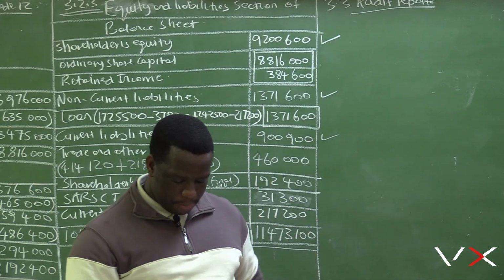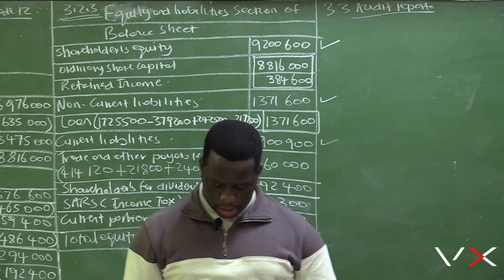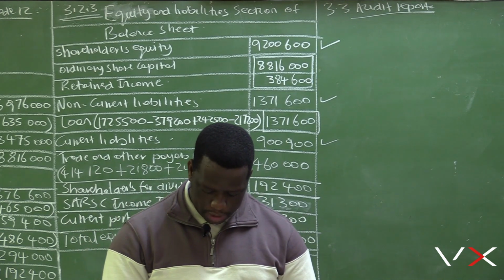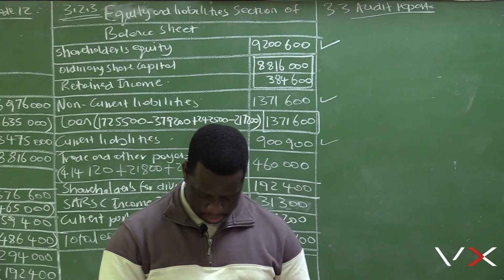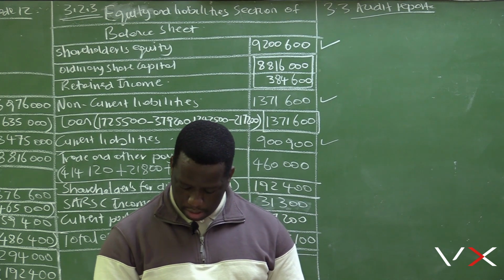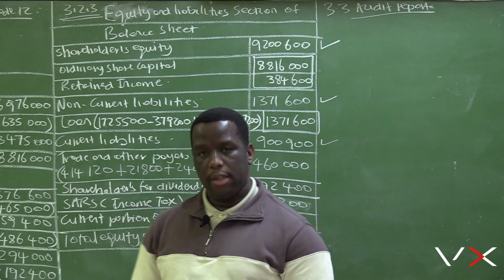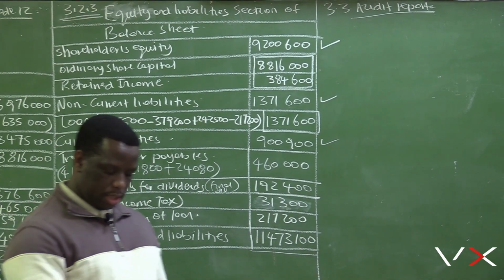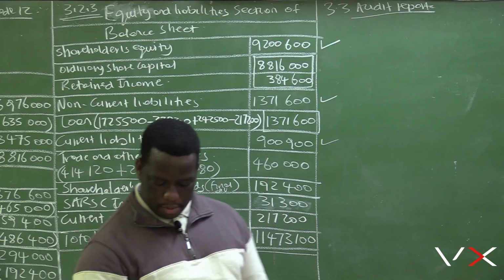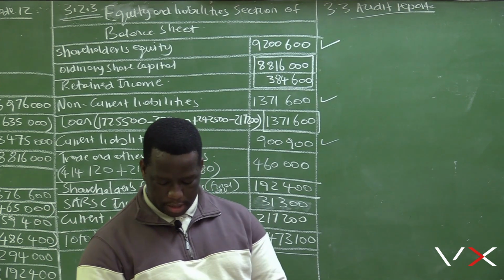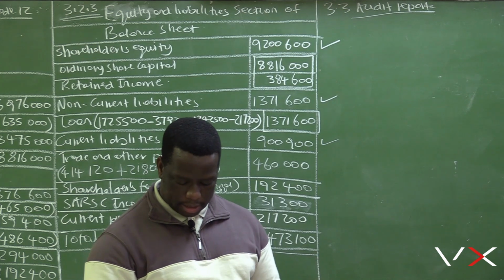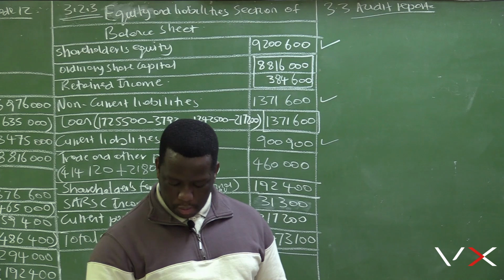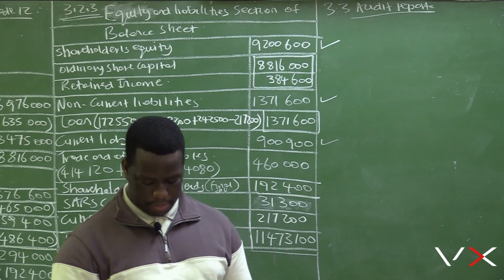Right, 3.3.3, audit report. Extract from the audit report of Tembiso Ltd are provided. We know the types of audit reports that we are expecting. There is a qualified report, which is not a good report, it's a bad report, because you find that there is 1 or 2 aspects that is questionable in the financial statement. We also have an unqualified report, which is an excellent report.